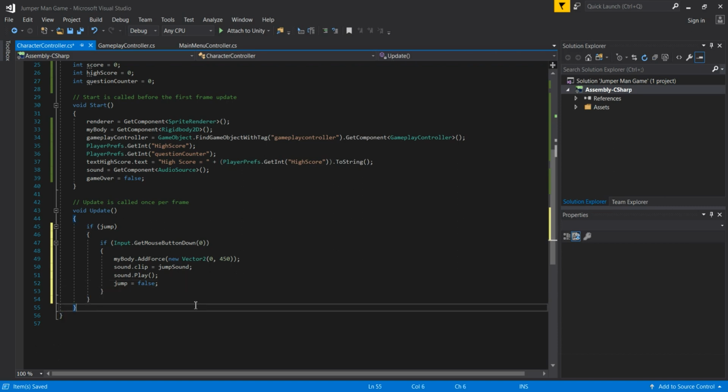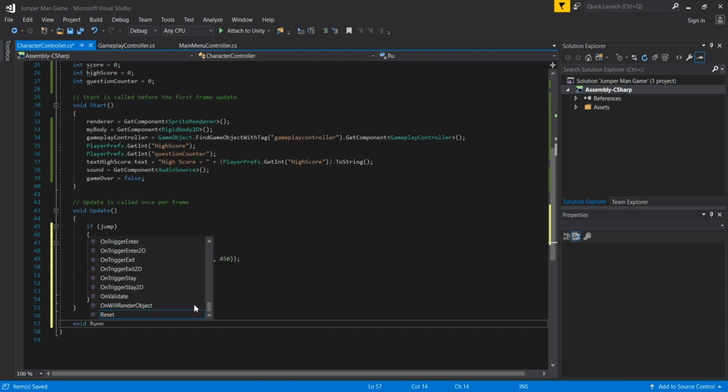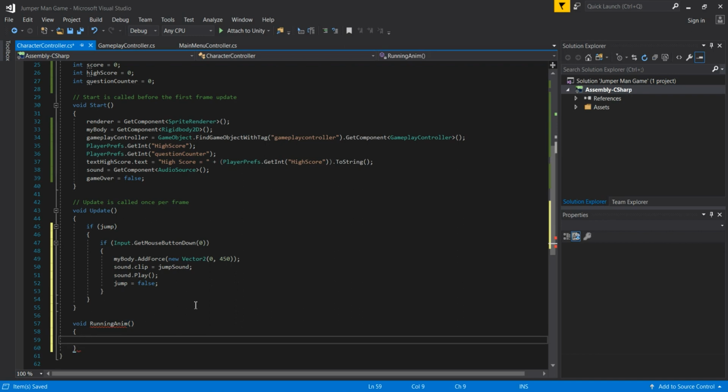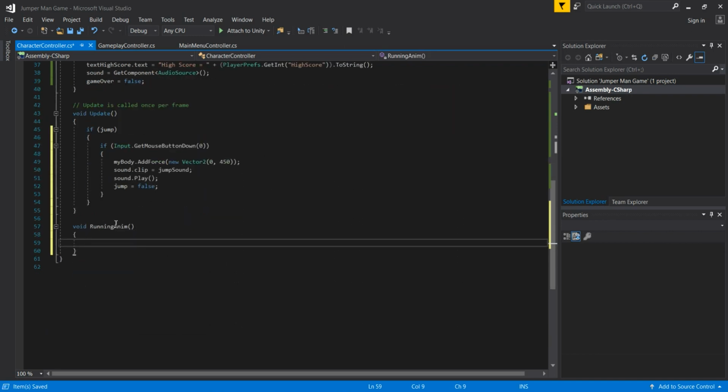And then we are going to open a new function here, and that function will be the running animation. So we simply pass here RunningAnim, then parentheses and curly brackets, and in this running animation you can suppose we are going to set up the animation of our running character. Okay, in this animation we are going to first of all pass our running time animation that will be increased with Time.deltaTime.